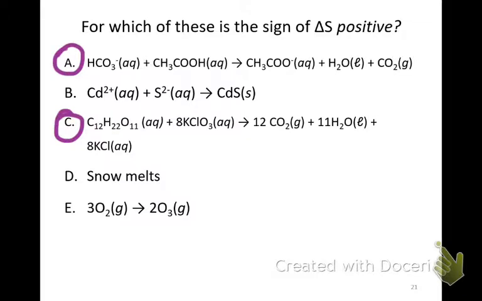Snow melting. Snow melting is another way of saying that we have solid water becoming liquid water. Okay, we said that liquids have more entropy than solids, so yes, delta S will be positive. And finally, we have oxygen becomes ozone. And here we actually see that delta S will be negative because we have 3 moles of gas becoming 2 moles of gas.